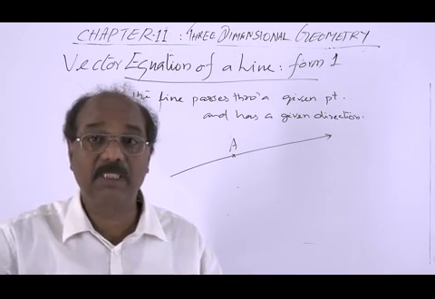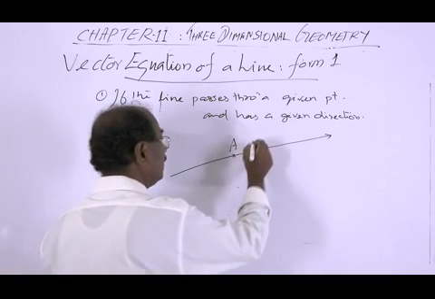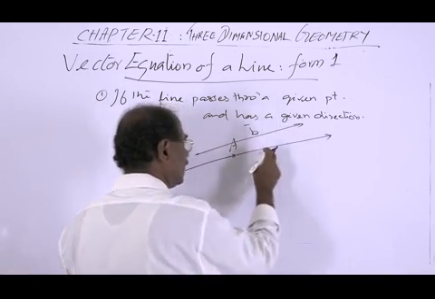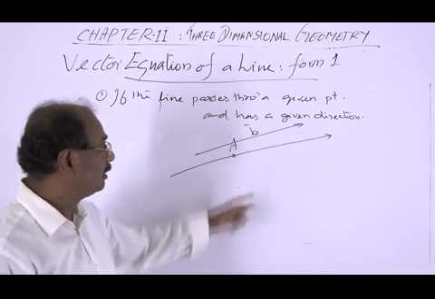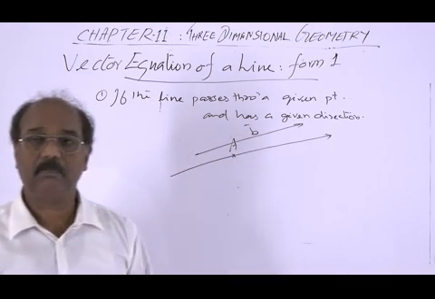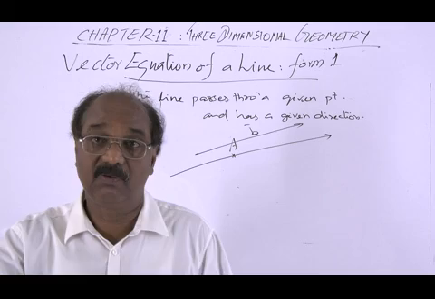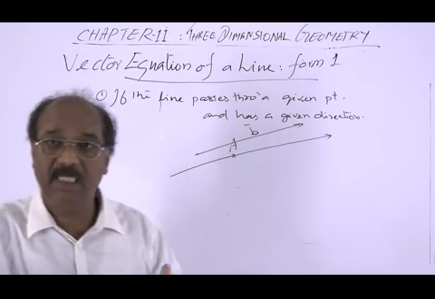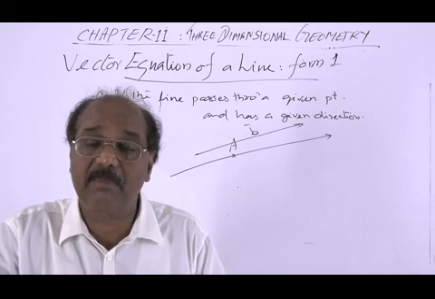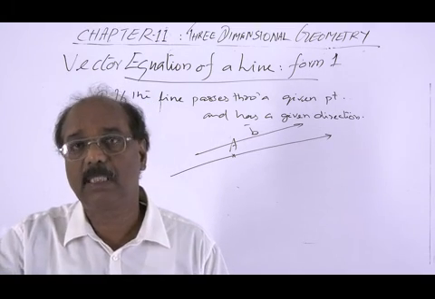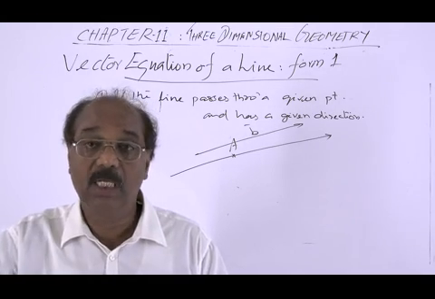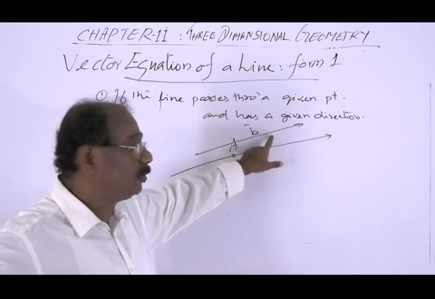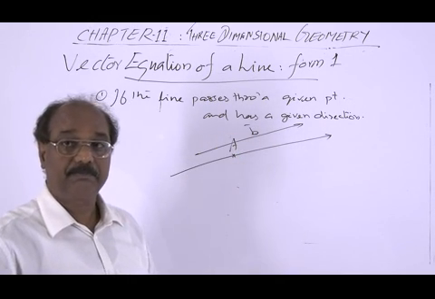So we should have some other vector. That is, there is a vector B and the direction of the line is the direction of this B. If this line has the direction of vector B, that means this line and the vector B are parallel. So we assume the conditions: passing through A and parallel to the vector B.